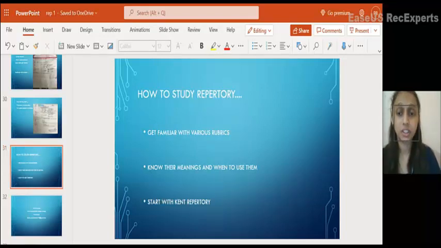So to study a repertory, first understand the rubrics, understand the rubric word and its meaning, its origin, in its root form, in its depth, and also understand the cross references and the similar sounding rubrics in different repertories. Not only in that repertory, how a same rubric is used in different repertories in different forms. So after getting familiar and knowing their meanings, we can easily get an idea how to use and when to use the rubric. When a patient comes and says a symptom, we can easily directly go to the rubric that is required exactly.